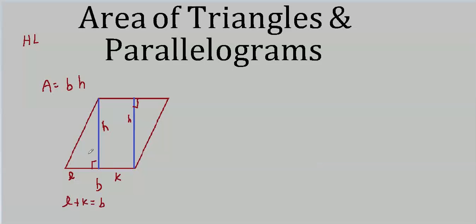Now the area of this triangle is 1/2 BH. Area of this triangle is 1/2 BH. These don't overlap. That's not the whole area, but we can start adding up these sections, because this triangle, and there's a rectangle here in the middle.